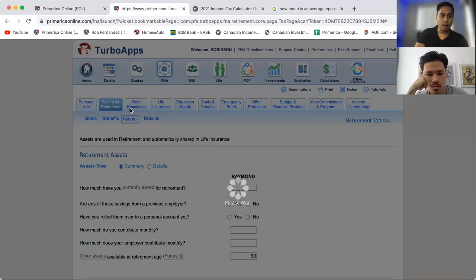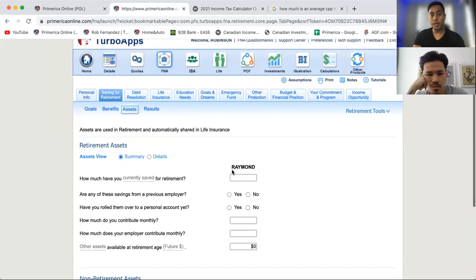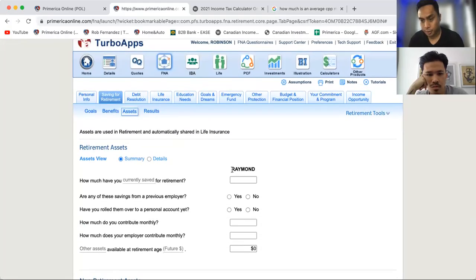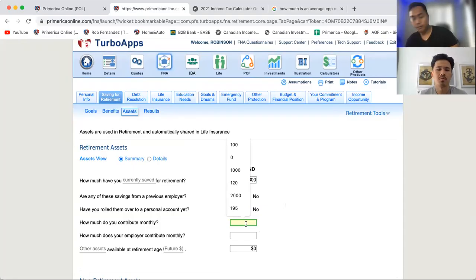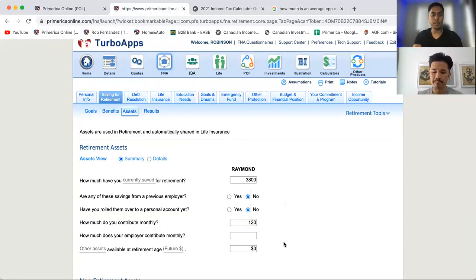Okay. All right. So asset-wise, remember, he said he has an RRSP, right? When he said he had an RRSP with TD, he has 3,800. So you put 3,800 here. And when we asked him how much he contributes monthly, he said on average about $120 to the RRSP monthly.